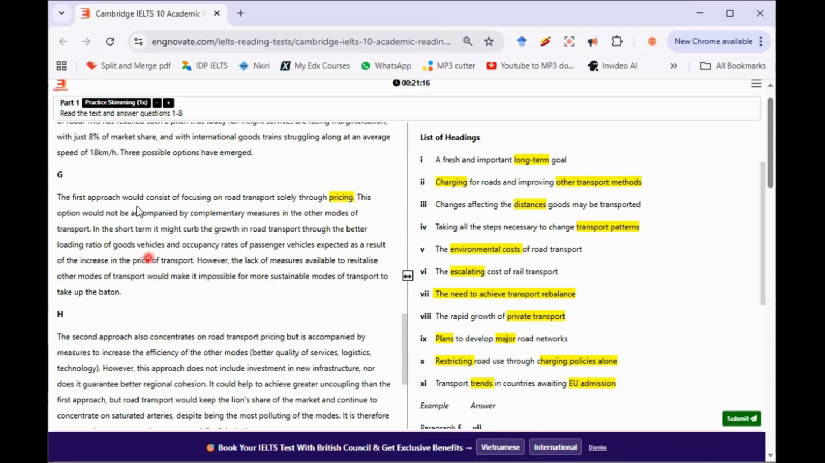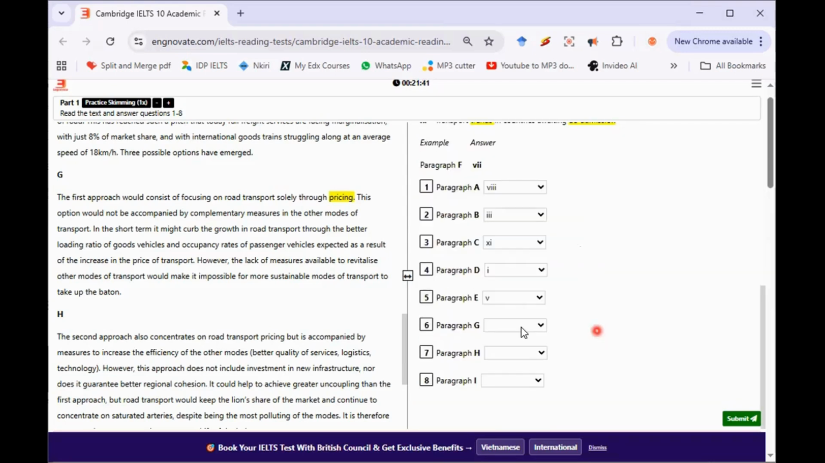This paragraph is telling us that this number 2 is not the answer. Number 10 is better: restricting road use through charging policies alone. Because if you look at the beginning, the first approach will consist of focusing solely. This thing says solely. This means alone. So I'll go for number 10, Roman figure X.